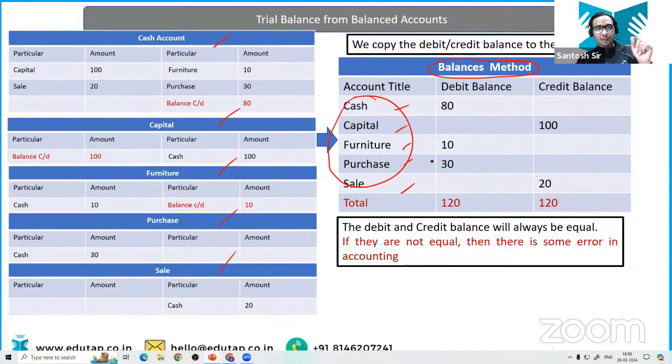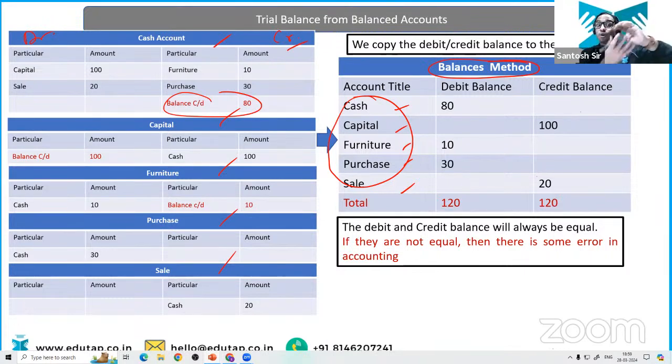Now, look at this ledger account very carefully. You have the balance carried down on the credit side of the cash account. And we have discussed, when you see balance carried down on the credit side, that is signifying what? It is signifying that your cash account has a debit balance. When you see balance carried down on the credit side, what does it signify?